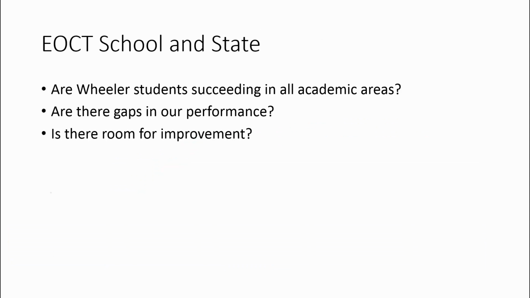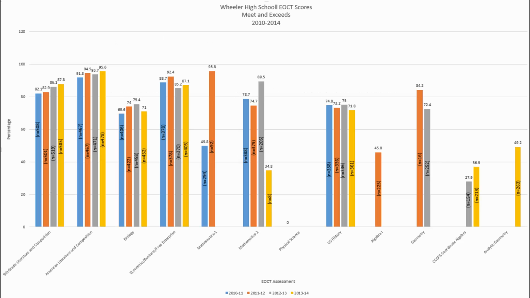EOCT school and state. Are Wheeler students succeeding in all academic areas? Are there gaps in our performance? Is there room for improvement? Let's take a look. Now, I know this information seems like a lot, and this information will be broken down. In this data, N represents the total number of students who tested in each area.